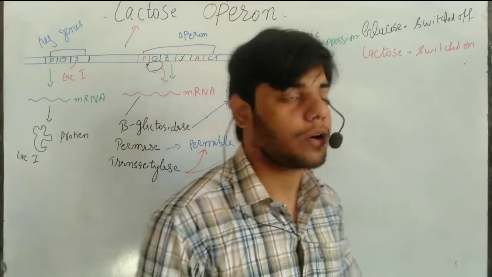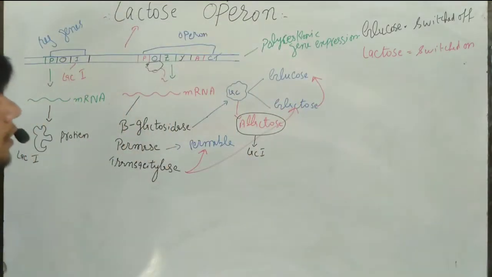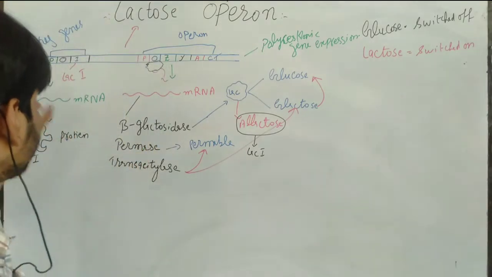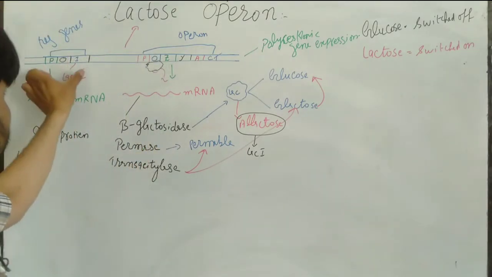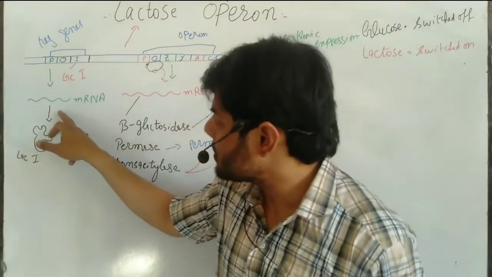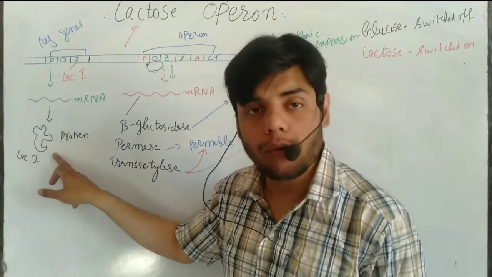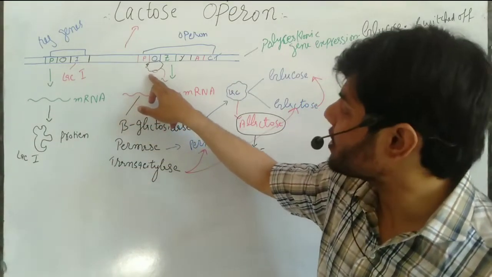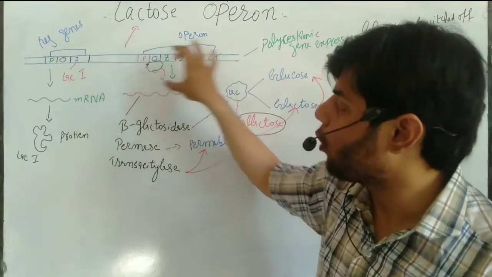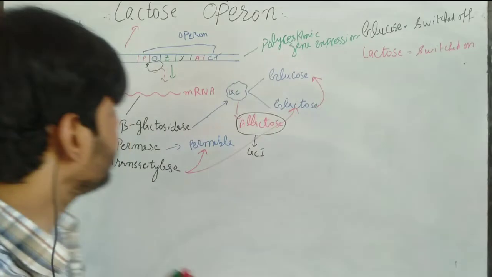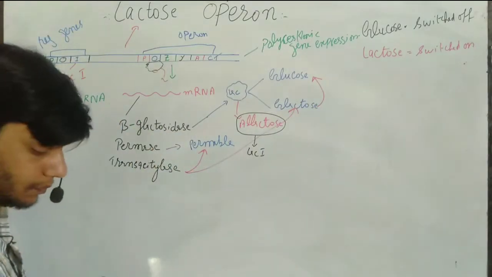This is a very important phenomenon, you guys need to understand it. Normally the regulatory gene is switched on, and it produces mRNA, and we get the protein which we call Lac inhibitor, and it binds at that point and blocks the lactose operon, meaning it switches off the lactose operon, and we don't get these enzymes.